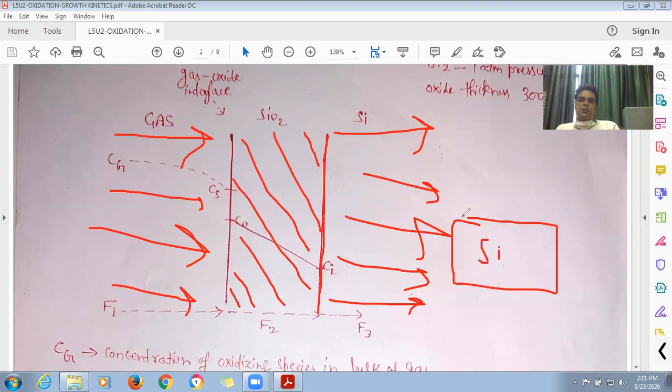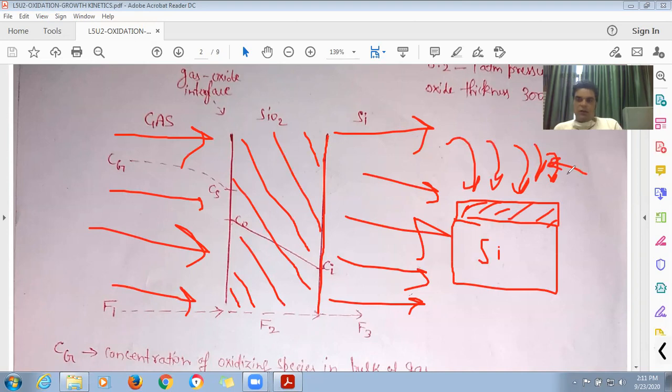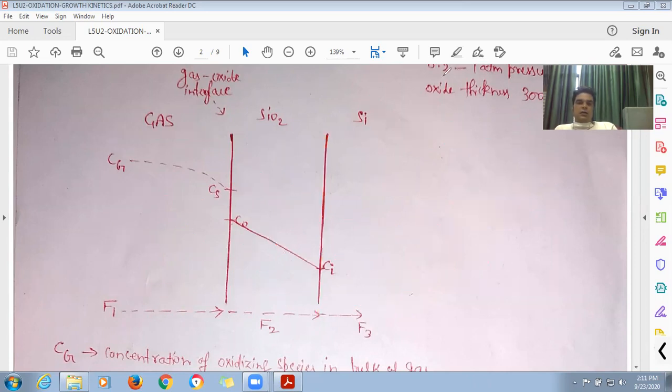That is your silicon substrate. The silicon dioxide layer is already there. That is your silicon dioxide layer. And above that, gas is allowed to flow. And what does gas contain? Gas contains oxidizing species, or you can say oxidants. Oxygen molecules and water molecules are basically your oxidants. This is the basic explanation of this Deal and Grove model.